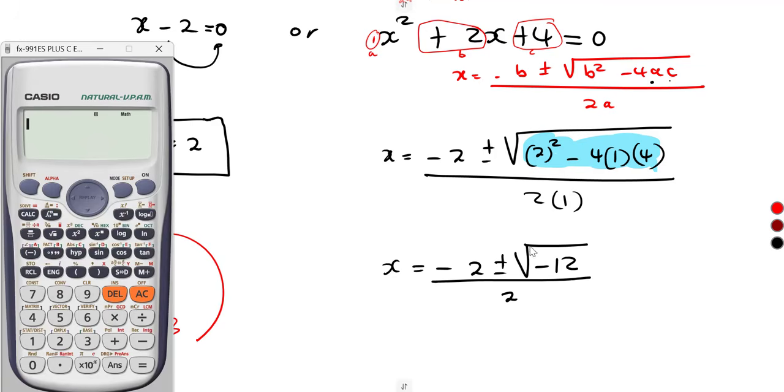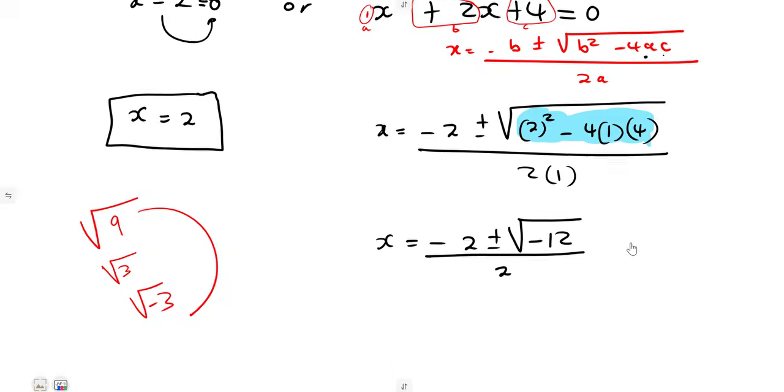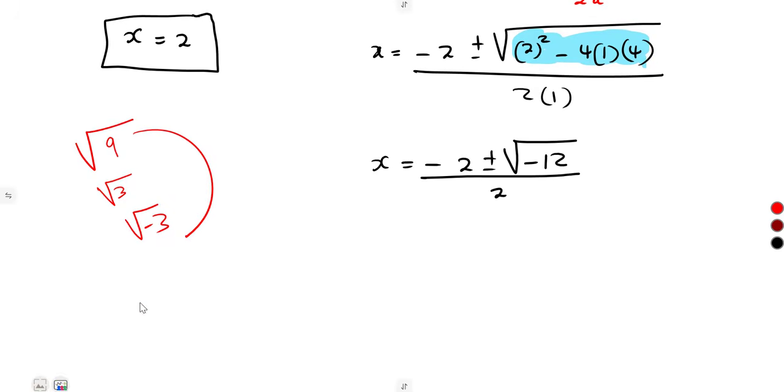So we are going to use the complex numbers idea to say the square root of a negative 1 represents a j, or you can use i. Anyone? It represents a j, or it represents what? i. So when you see this negative here, it is the same as the square root of negative 1 times the square root of 12. The square root of negative 1 represents a j.